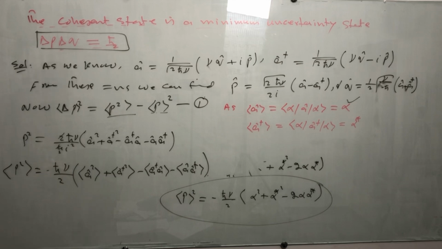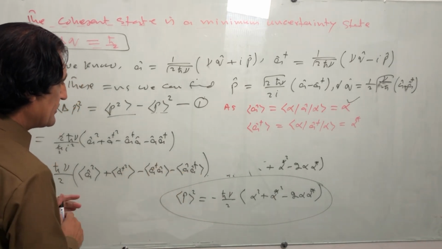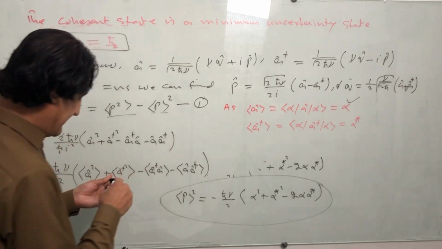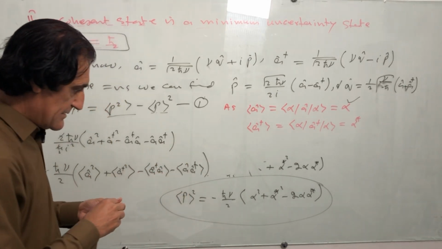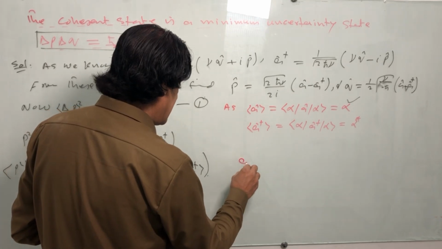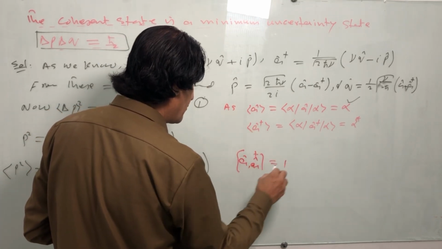But before doing this, we must convert this A A dagger, because we know that the commutator of A and A dagger is equal to 1.